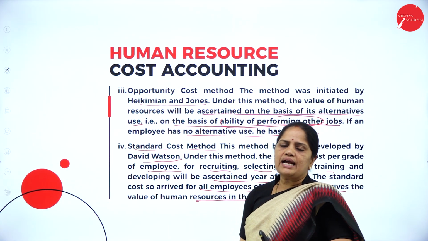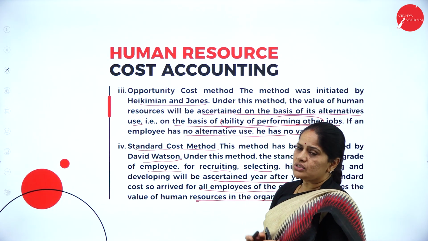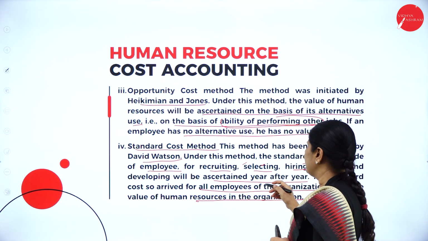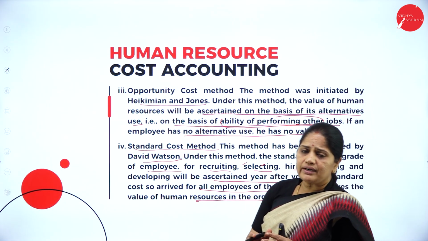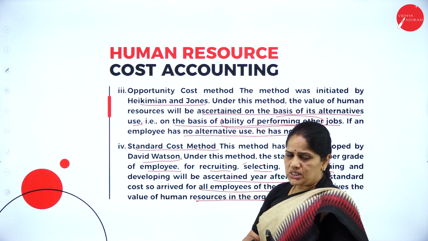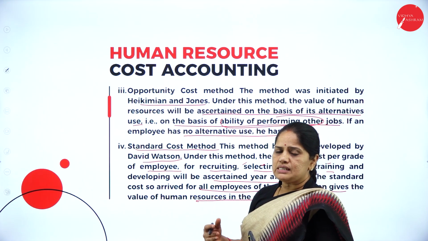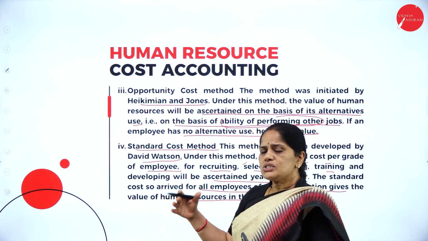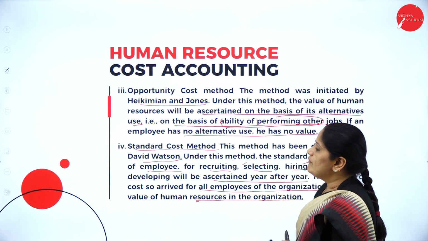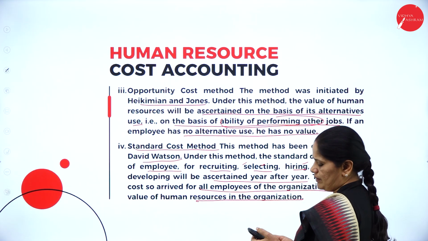So if you hired the employee 5 years back, what was the cost involved then? And next year, with the same process again, what will be the cost? For every year, we will be calculating the value of the human resource. That we call the standard cost method.